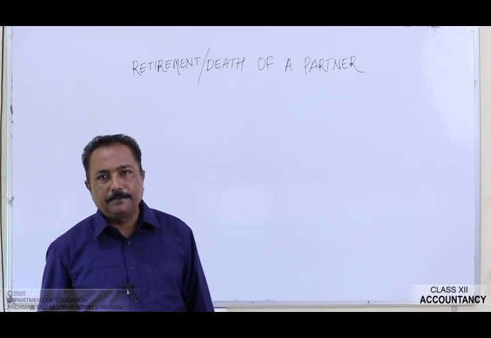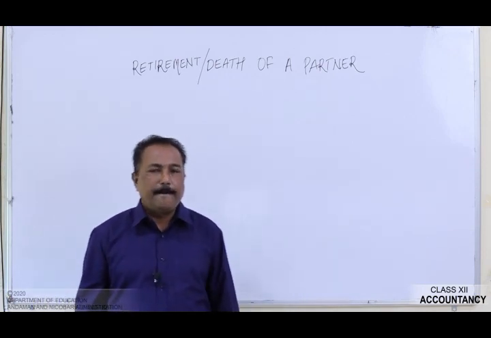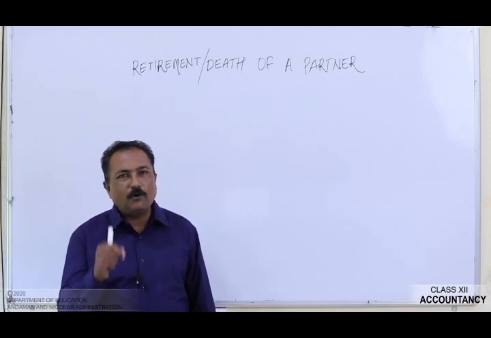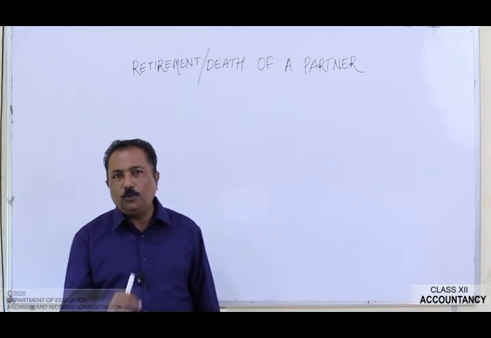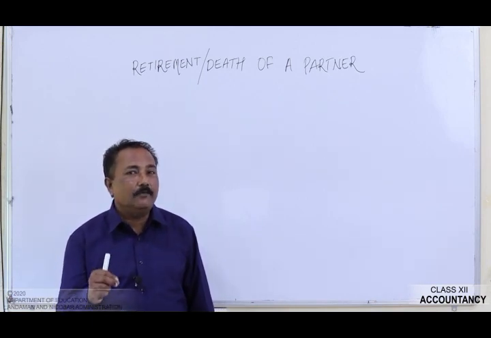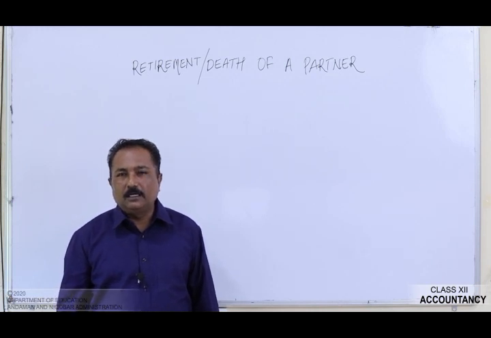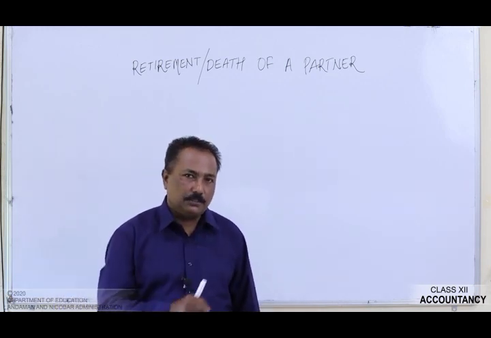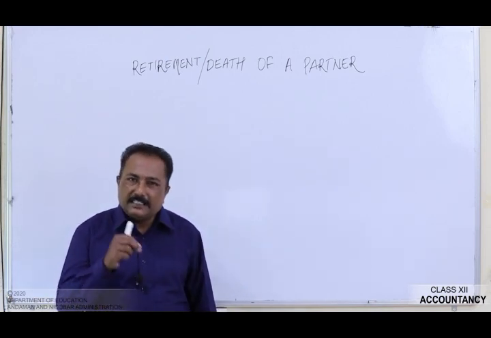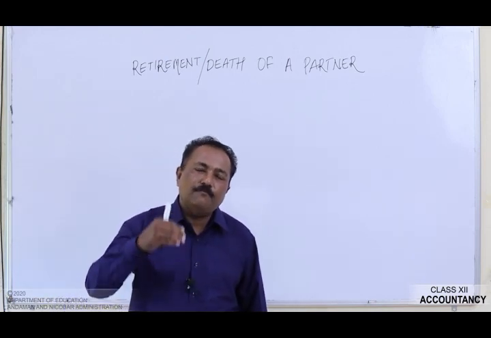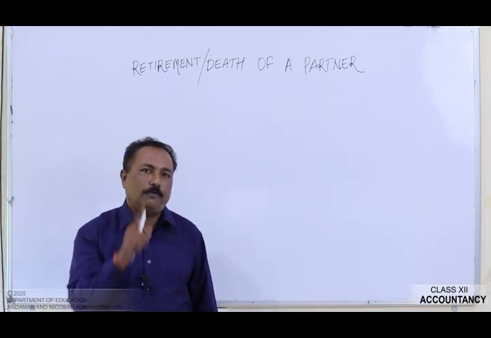Now let's see how to calculate the new profit sharing ratio. But before going on to the calculation of the new profit sharing ratio, one should know the meaning of the new profit sharing ratio. The ratio in which the continuing partners decide to share the future profit and losses is known as the new profit sharing ratio.